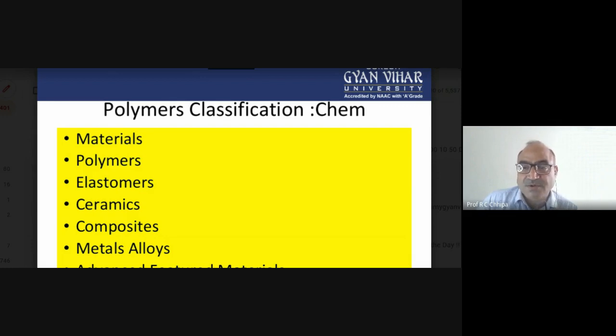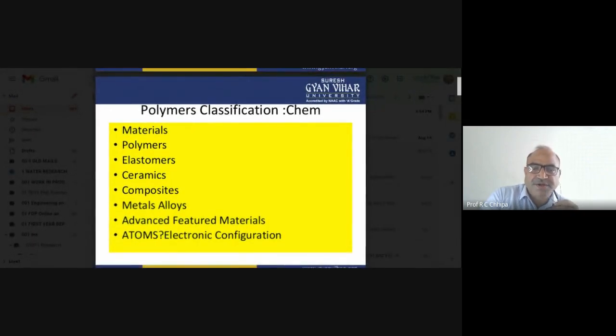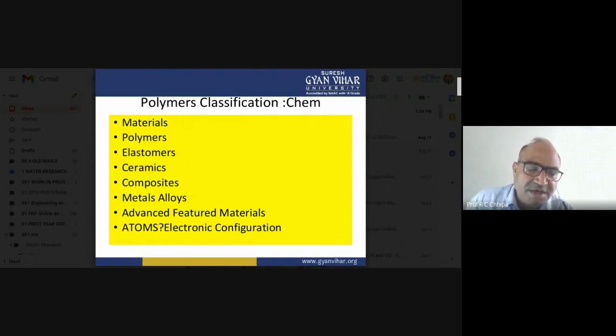Ceramics are generally inorganic oxides, and they have the capability to do lots of work as high temperature resisting material, and they are chemically inert. Then composites are a combination of two or more, whatever the metal combined with the polymer, combined with the ceramics. And then we have the metals and alloys. A number of metals and alloys are used in our life, certainly copper, aluminium, iron, lead, as well as different types of alloys.